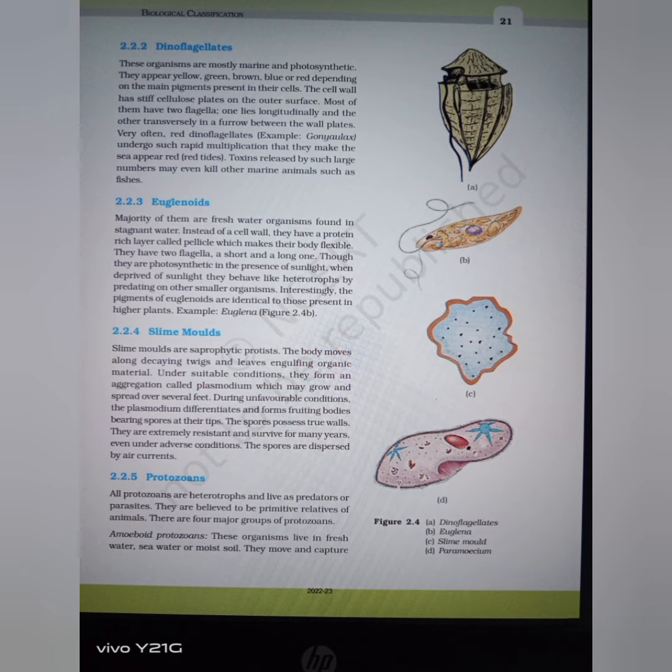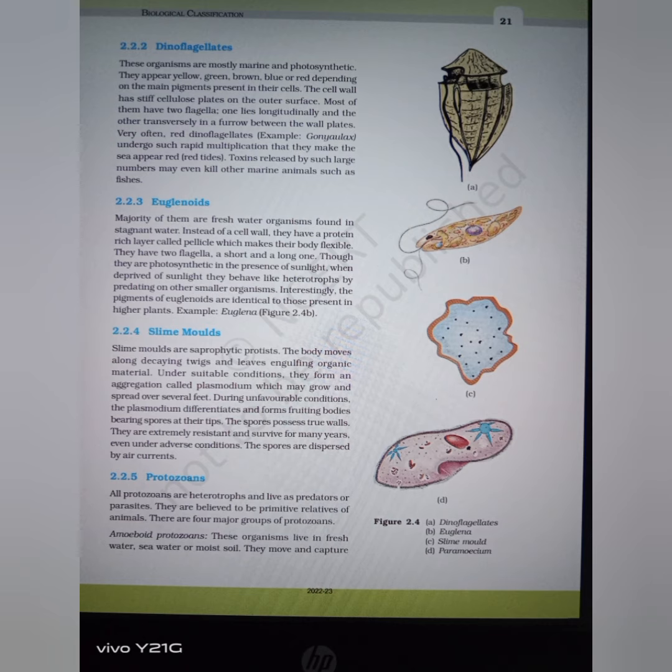Slime molds. Slime molds are saprophytic protists. The body moves along decaying twigs and leaves, engulfing organic material. Under suitable conditions, they form an aggregation called plasmodium which may grow and spread over several feet. During unfavorable conditions, the plasmodium differentiates and forms fruiting bodies bearing spores at their tips.